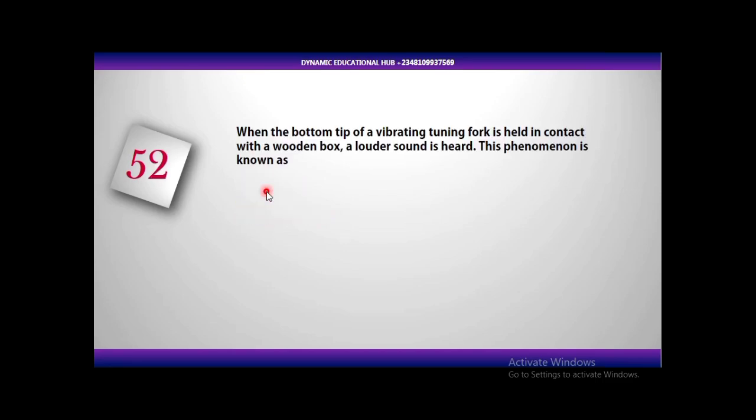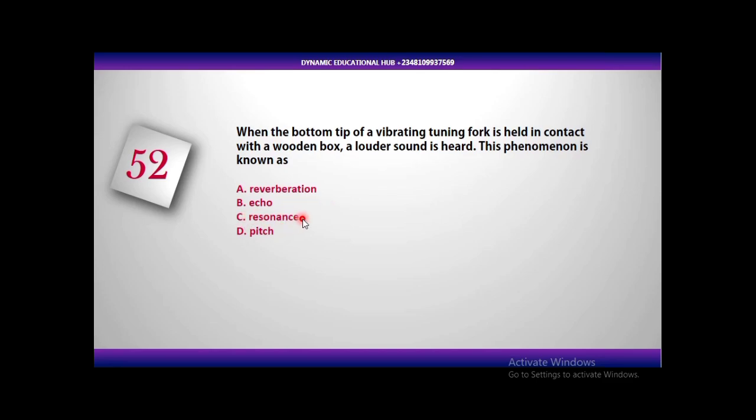The next question is, when the bottom tip of a vibrating tuning fork is held in contact with a wooden box, a louder sound is heard. The phenomenon is known as A, reverberation, B, echo, C, resonance, and D, pitch. Now the correct answer here is resonance. The correct answer is C.